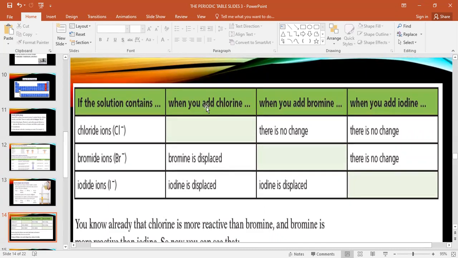So look at here. Chlorine is more reactive than bromine, so there is nothing happening when chlorine is with chlorine. With bromine, nothing happens because it's weaker. Chlorine and iodine, nothing happens because it's weaker. Bromine with bromine, nothing happens. Bromine with chlorine, there is something happening, and bromine with iodine, nothing happens because iodine is less reactive. Okay. Thank you. Excellent. You got the oral marks 5.